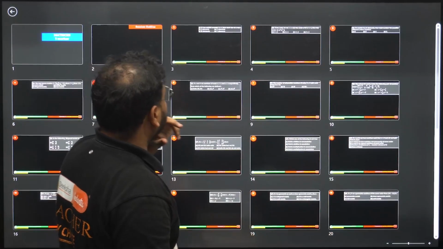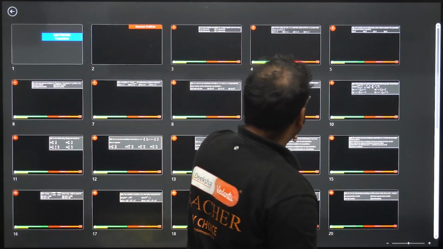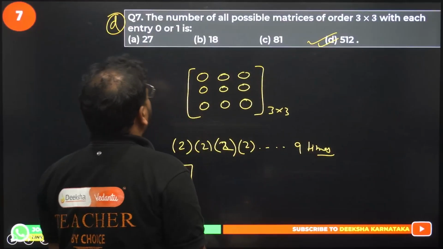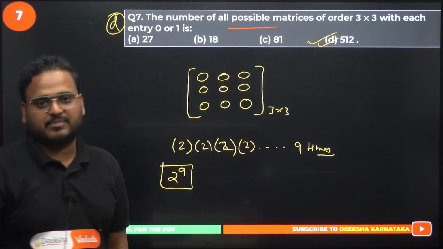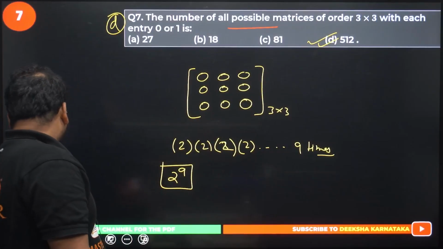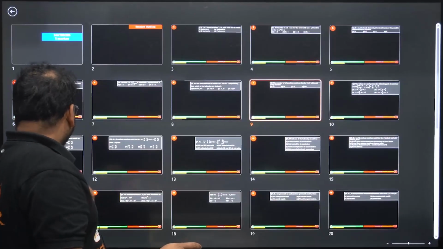I think in the beginning only we solved this question. 2 power 9, this problem. Please check. What are they asking here? Same thing. Actually same thing. Sorry, my bad. But I hope you got the point.